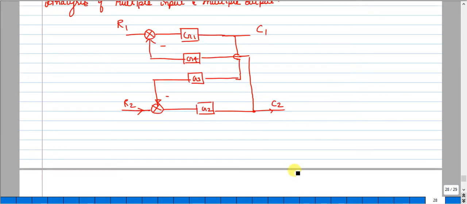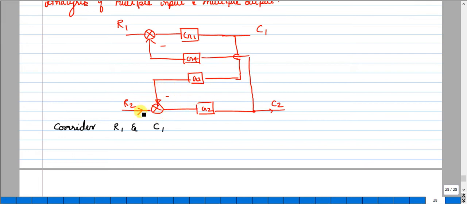Okay, so let us take the first combination. So I will consider R1 and C1. While modifying, you should make a note: directly you will not assume, we will replace.